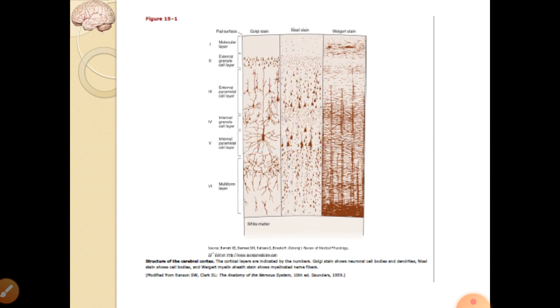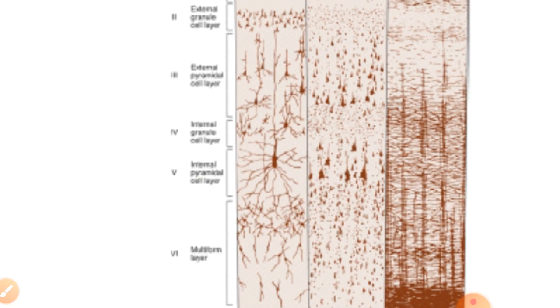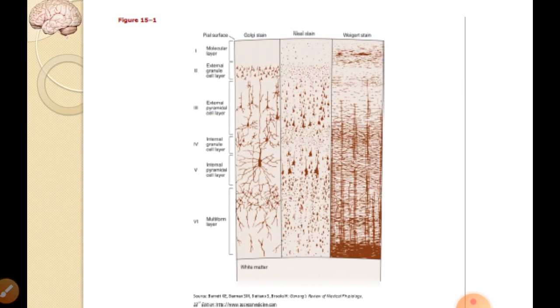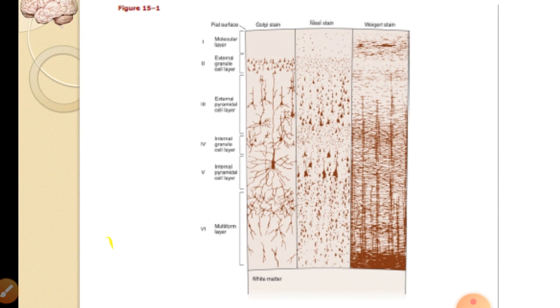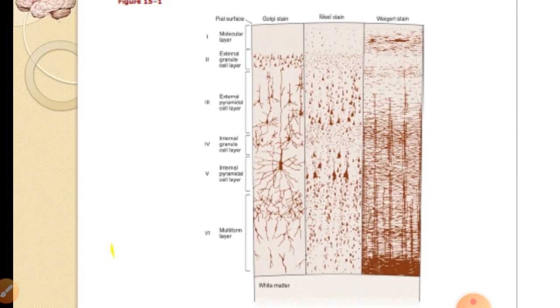You can see the Golgi stain and the Weigert stain and other stains showing the six different layers. The outermost layer is the molecular layer, showing only some of the fibers and only few cells. The second layer from the outer side is the external granular layer. Small polygonal or rounded cells are present, which are granular cells.